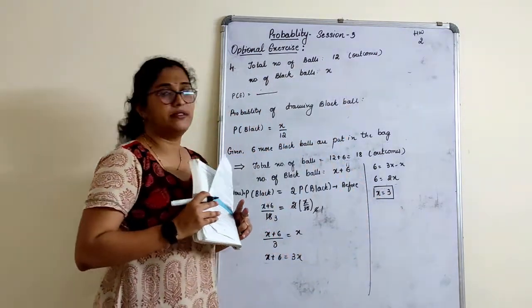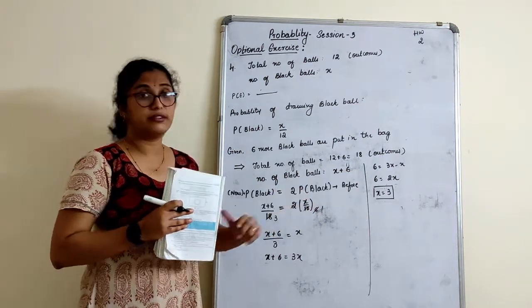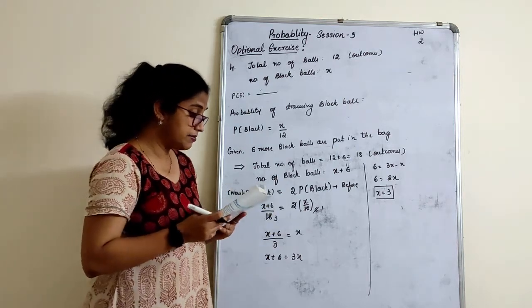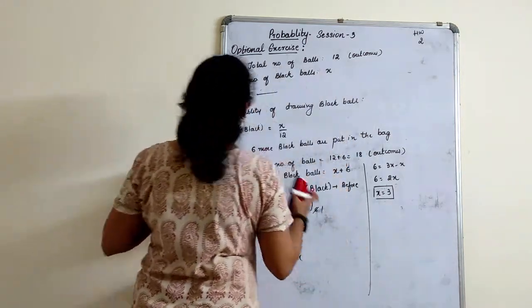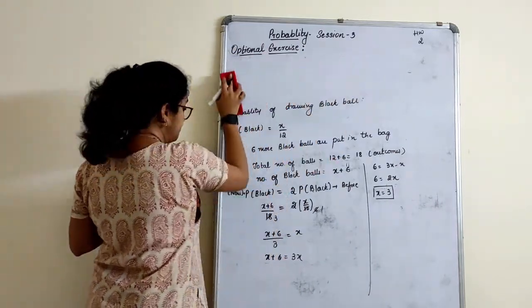Find x, they have given. That's all they have asked. Not black, blue, harmony, nothing. Only x. This is the value of x. Similarly, we have another sum here, the last sum of today's session, and the last sum of the probability chapter.